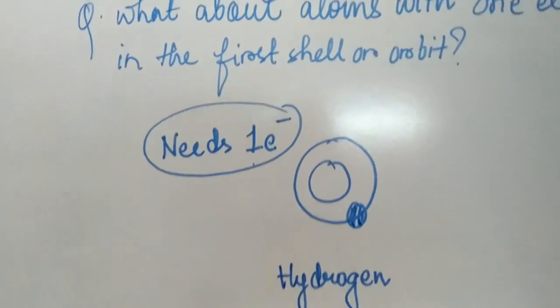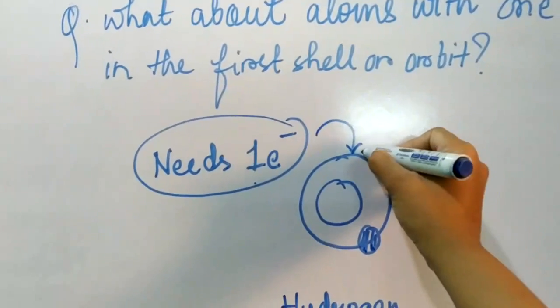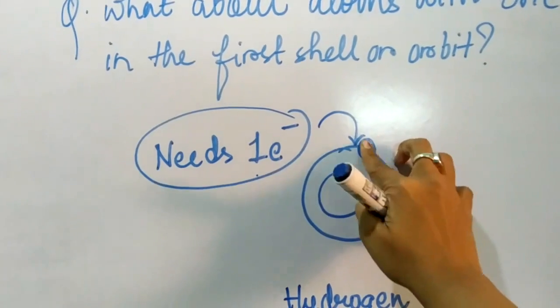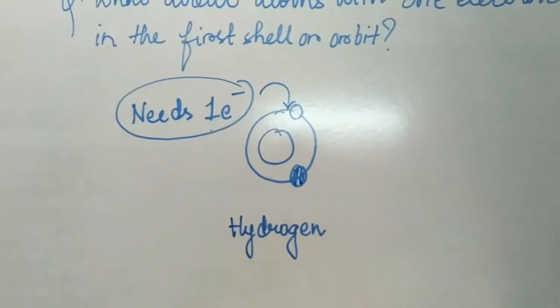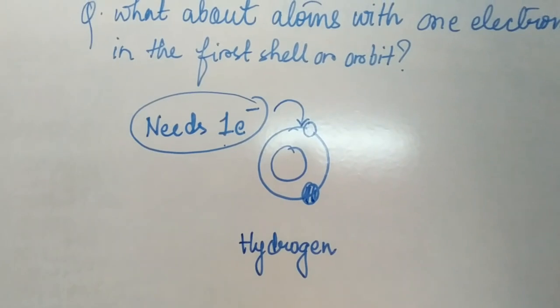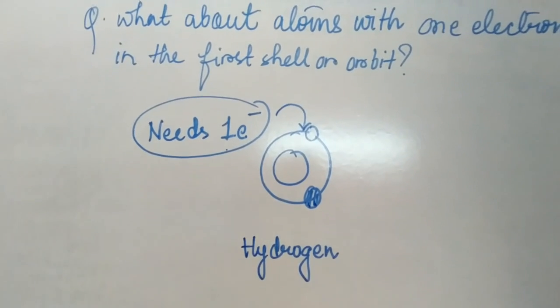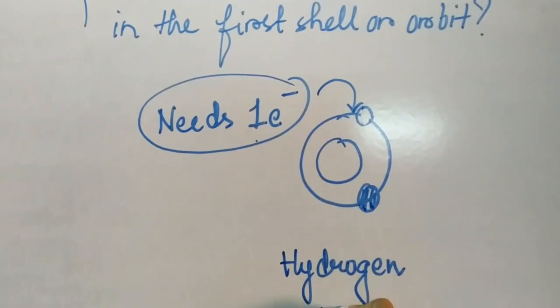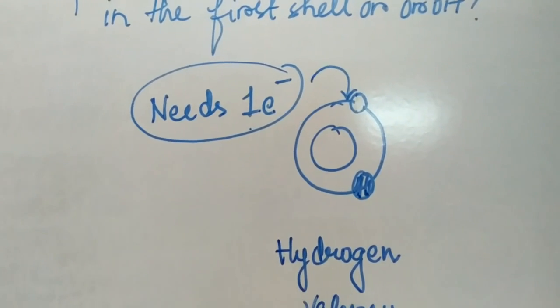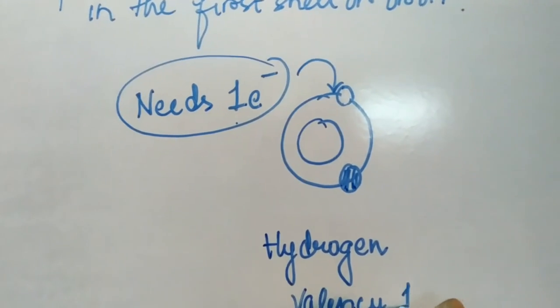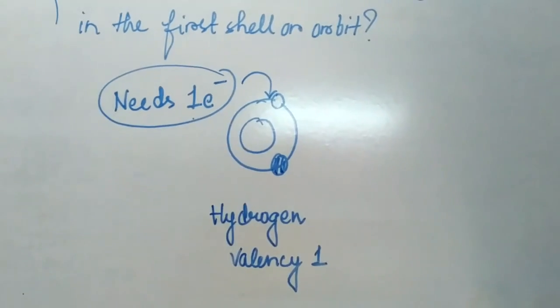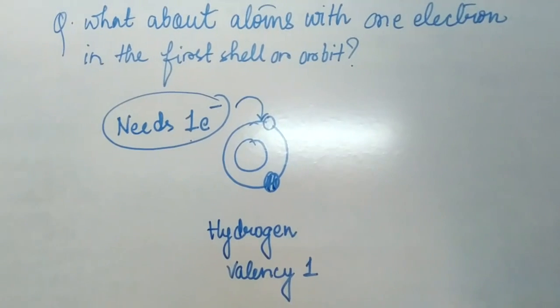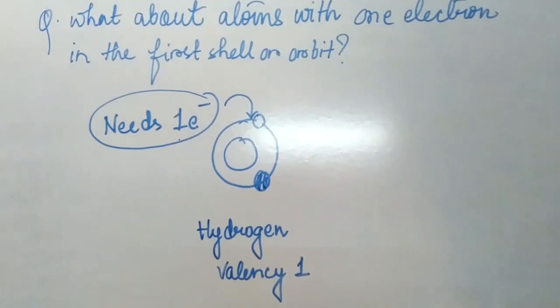If it gains 1 more electron over here, then it will be attaining the stable state. Therefore, the valency of hydrogen becomes 1. Okay students, do you get my point? I hope so.